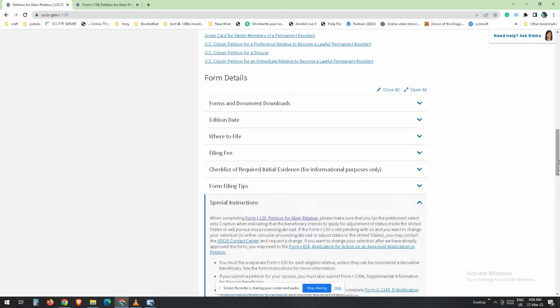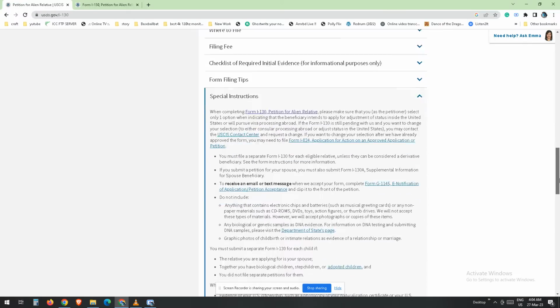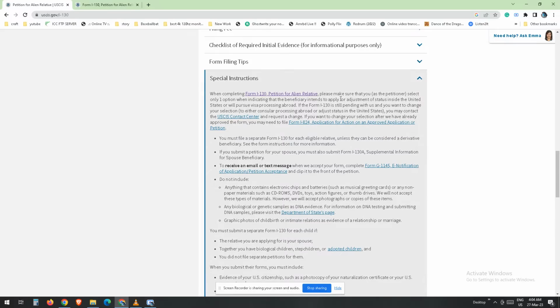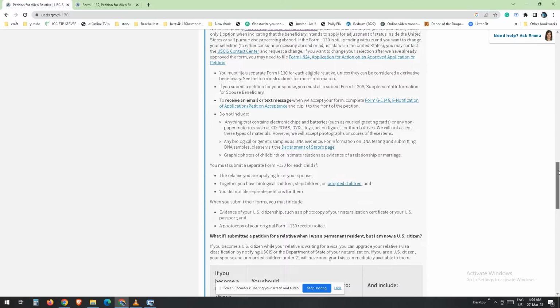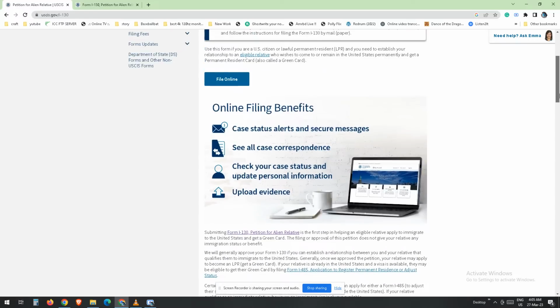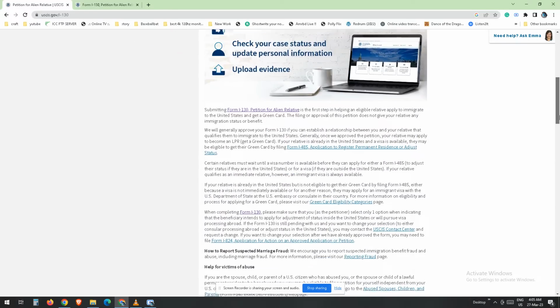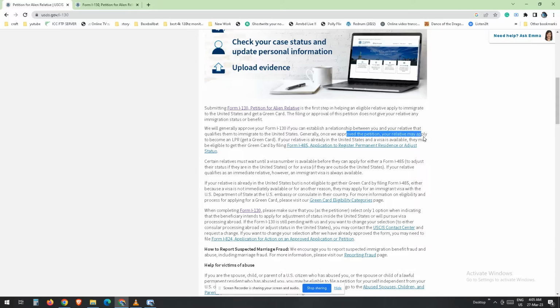Purpose of Form I-130. Form I-130 is used by a U.S. citizen or LPR to establish the relationship between themselves and their foreign-born relative, who wishes to immigrate to the United States. The purpose of the form is to demonstrate that the petitioner is a qualified relative of the beneficiary, and that they are eligible to sponsor the beneficiary's immigration to the United States.